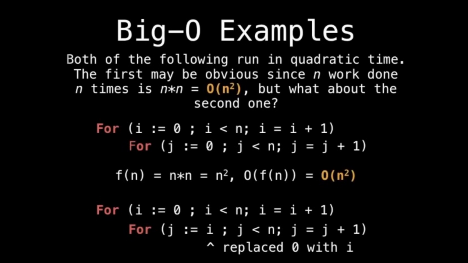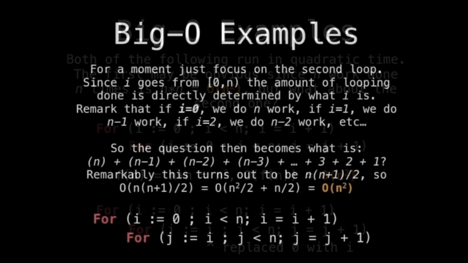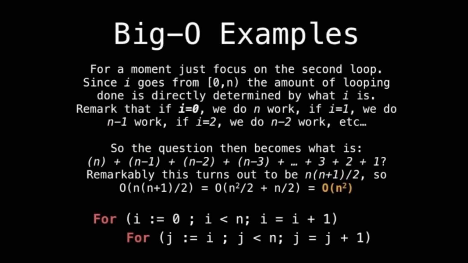First, just focus on the second loop. The first loop isn't as important. Since j goes from i to n, the amount of looping done is going to be directly related to what i is, and remember i is changing from the outer loop. So if we fix i to be 0, we do n work. If we fix it to 1, we do n minus 1 work.